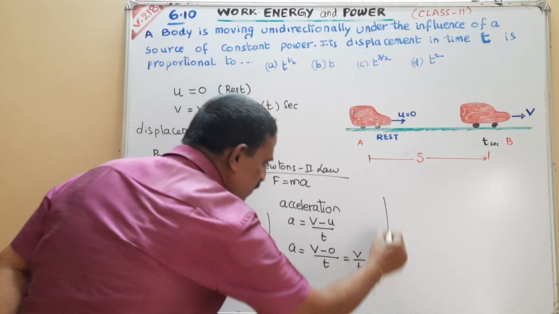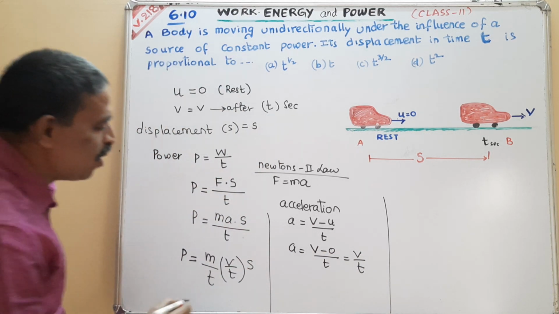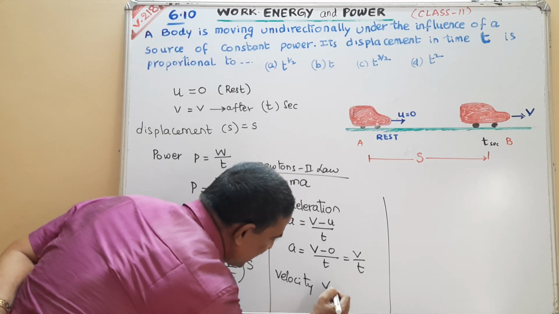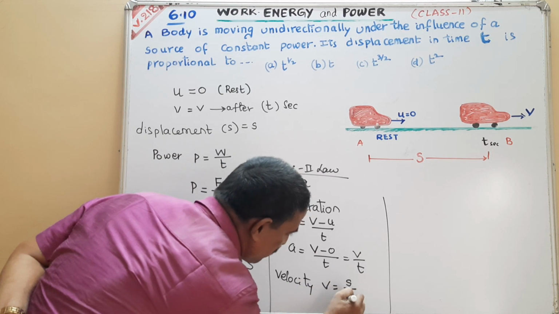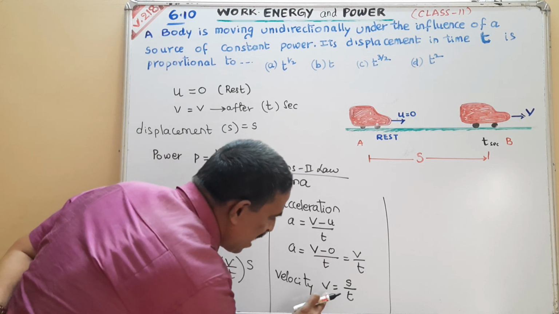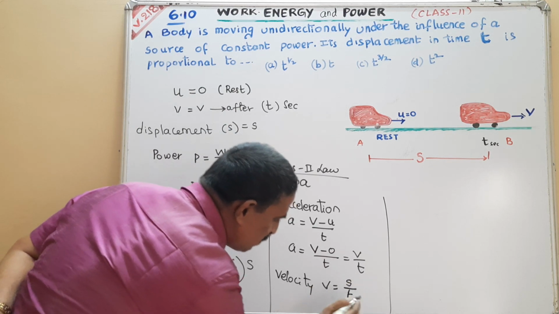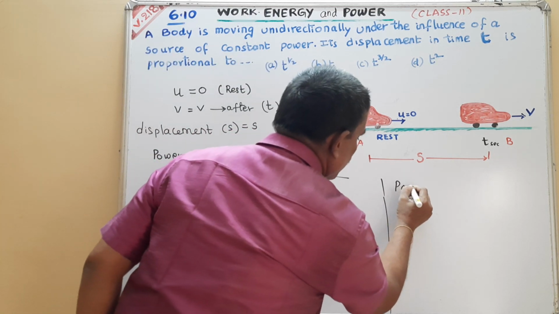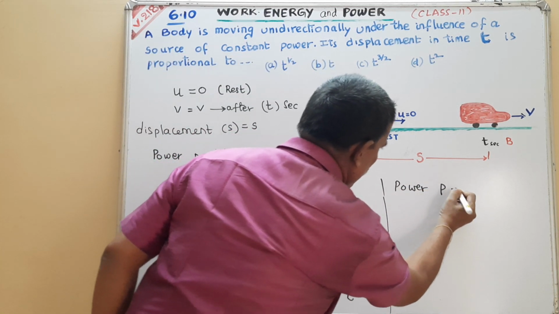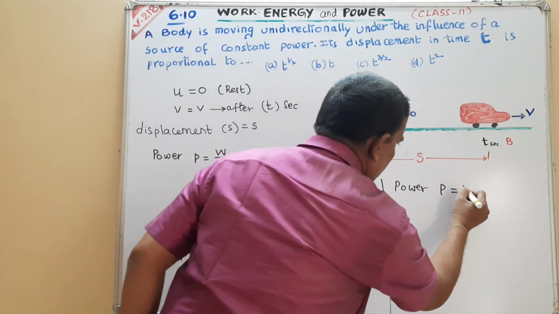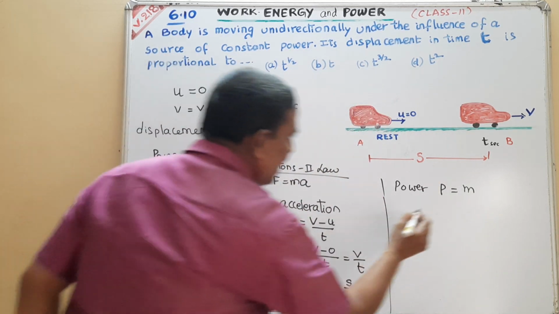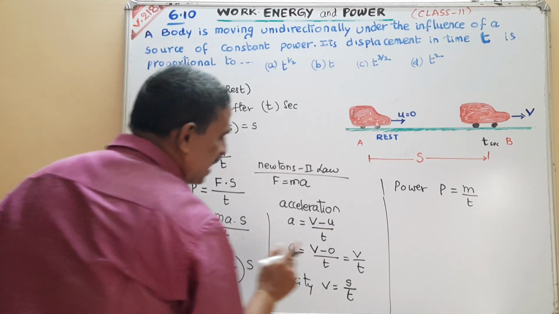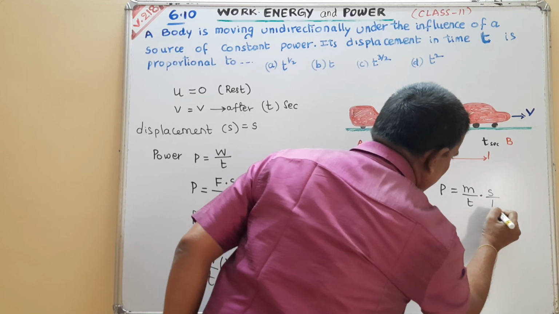And one more thing. We know one formula: velocity is equal to displacement by time taken. V means s by t. Now P is equal to m by t, s by t, s by t.